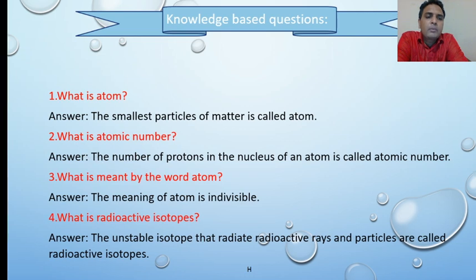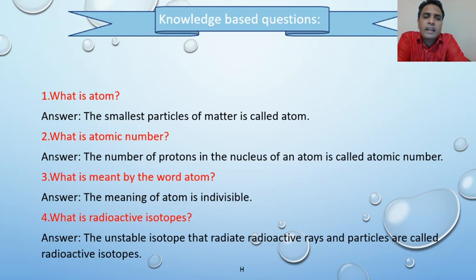The number of protons in the nucleus of an atom is called atomic number. I mean, the number of protons in the nucleus of an atom is called its atomic number. Now, question number 3. What is meant by the word atom? The meaning of atom is indivisible.